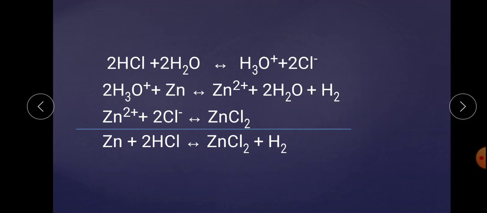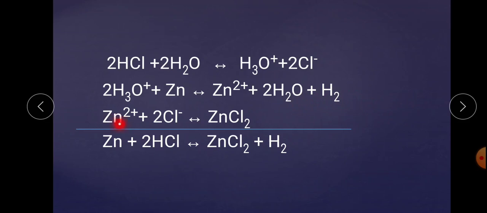Now, we take this example. We know that HCl is an acid, but we are trying to prove it by this method. When HCl reacts with 2 molecules of H2O, in the presence of water, HCl generates H3O+ with loss of Cl-. This means that in the presence of water, HCl forms a cation, hence HCl is counted as an acid by this method. So it has been declared that HCl is an acid by this method. Similarly, further, when this H3O+ and zinc react, there is a formation of Zn2+ ion and H2.